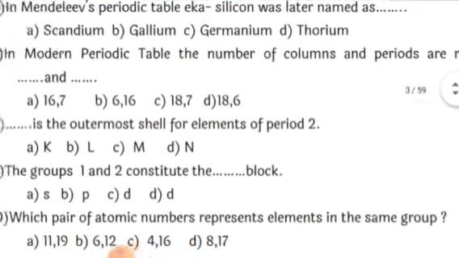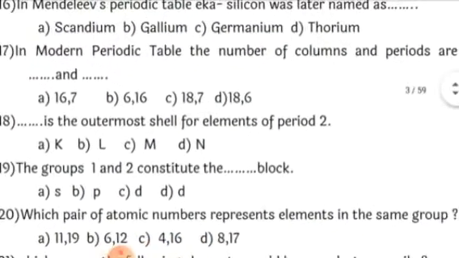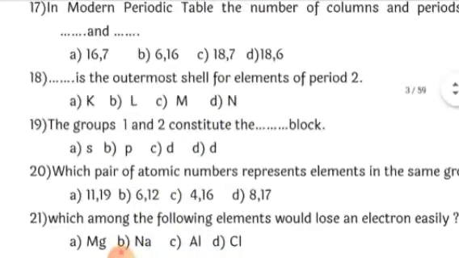So the correct option here is 18 and 7: 18 columns and 7 periods. There are other options also, 16, 7, 6, 16, 18, 6, but the correct option is 18 and 7.